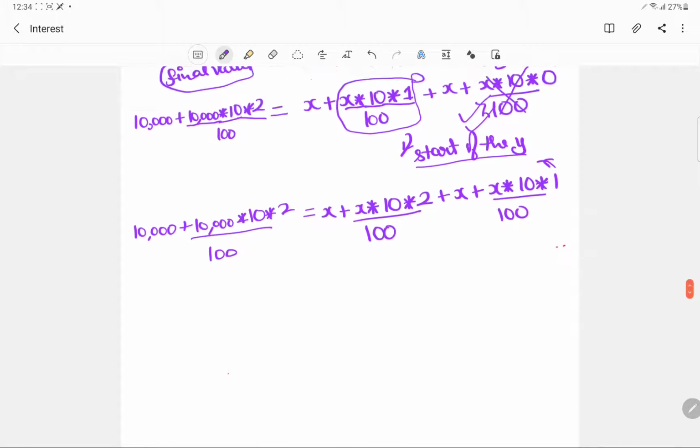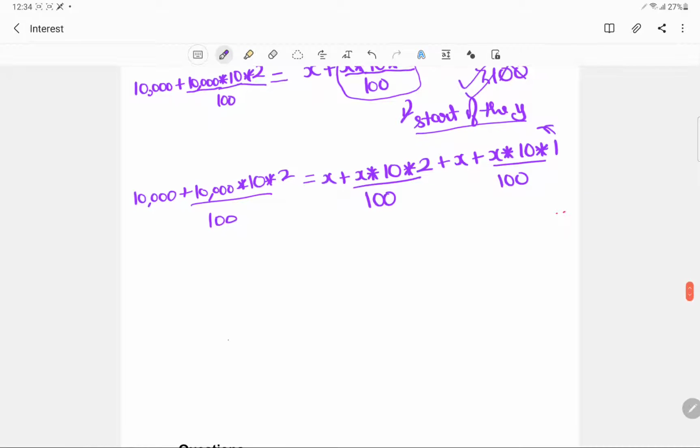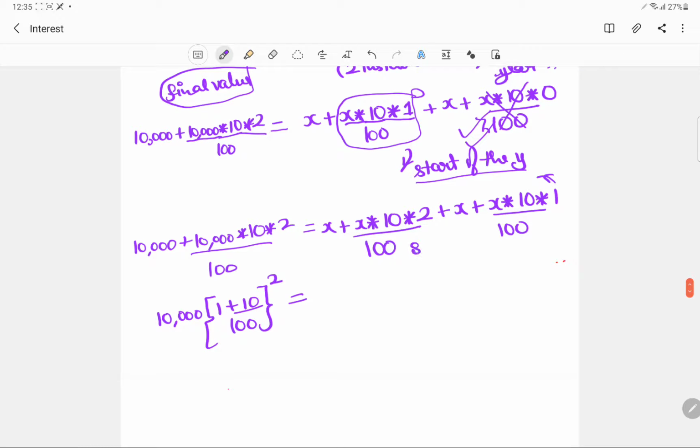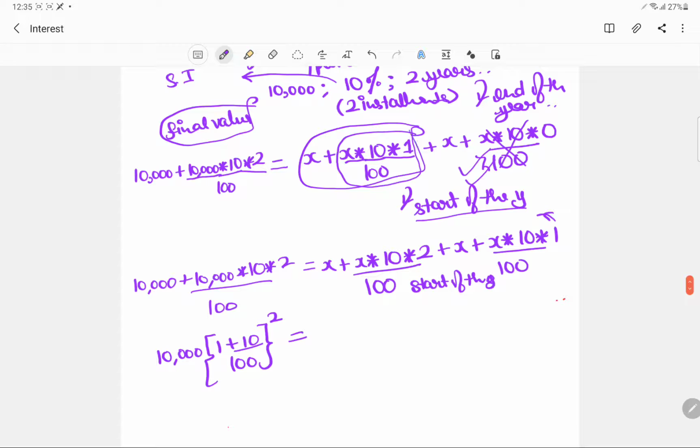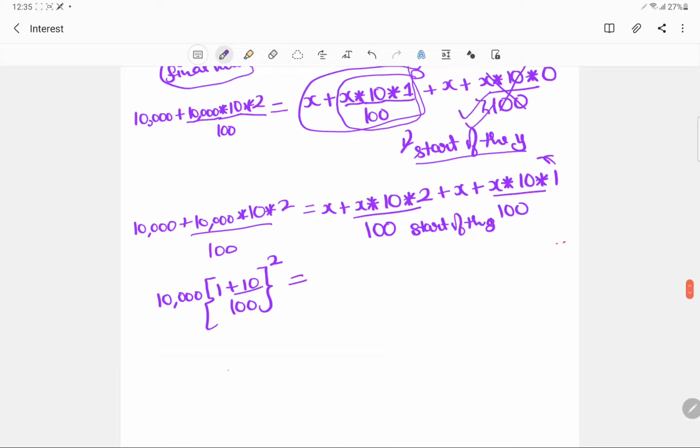Okay, and then for the compound interest, compound interest is nothing big. So this would basically be replaced by the amount of this. So this would be like 100 upon square. Okay, and this would be replaced by the, okay, so we are talking about the start of the year. So we will basically now see, we are talking about this. So now we will basically compute the compound interest.